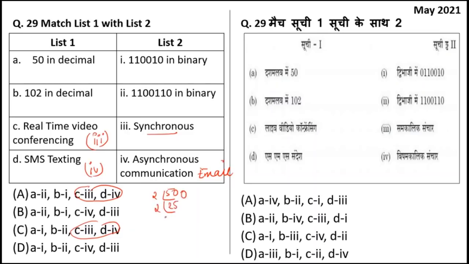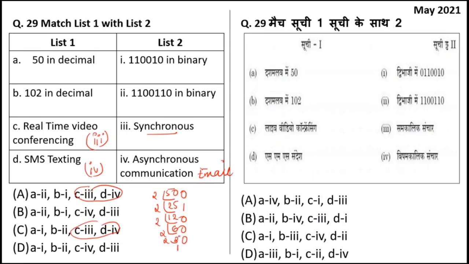Again, divide 25 by 2, the quotient will be 12 and remainder 1. 2 6s are 12, remainder 0. 2 3s are 6, remainder 0. 2 1s are 2, remainder 0.